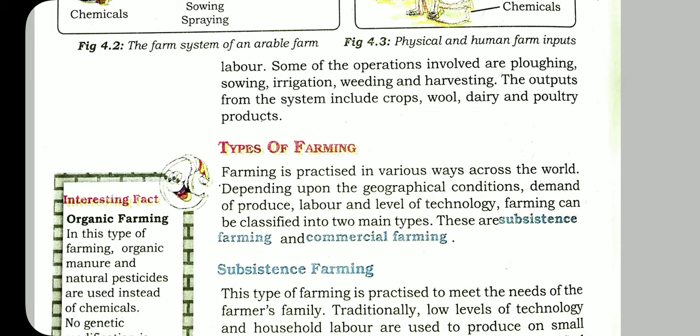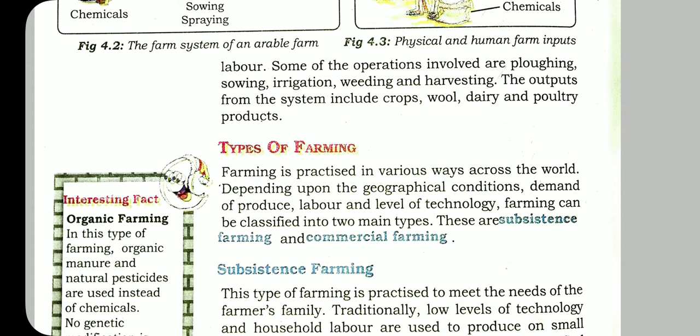Farming is practiced in various ways depending upon geographical conditions, demand of produce, labor, and level of technology. Farming can be classified into two main types: subsistence farming and commercial farming.